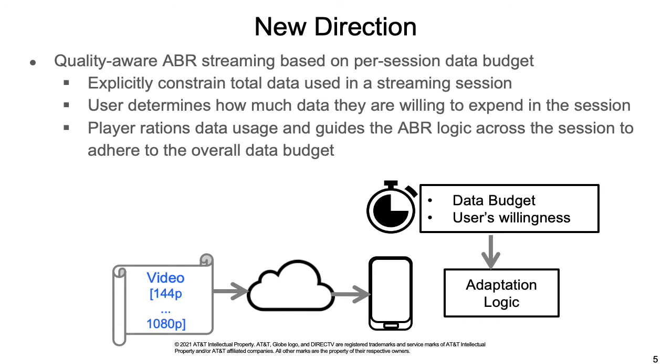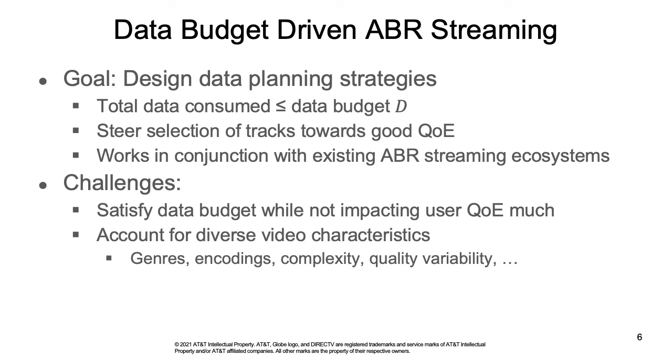In this paper, we explore a new direction that is based on users' willingness. We specify a data budget for streaming a video in a session, and then we develop quality-aware ABR schemes given the per-session data budget. This approach can explicitly constrain the total data used in a session. Users can decide the data budget, and the player rations data usage and guides the ABR logic across a session to adhere to the overall data budget. We call this approach data budget-driven ABR streaming.